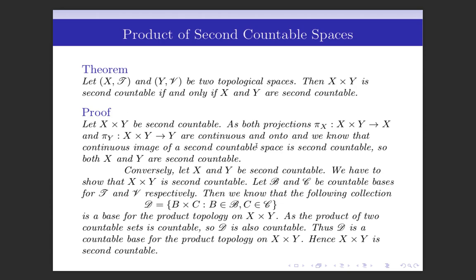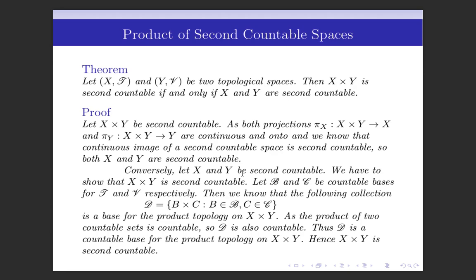As both projections π_X and π_Y are continuous and onto, and we also note that continuous image of a second countable space is second countable, X and Y are second countable, being continuous images of a second countable space, that is X × Y.